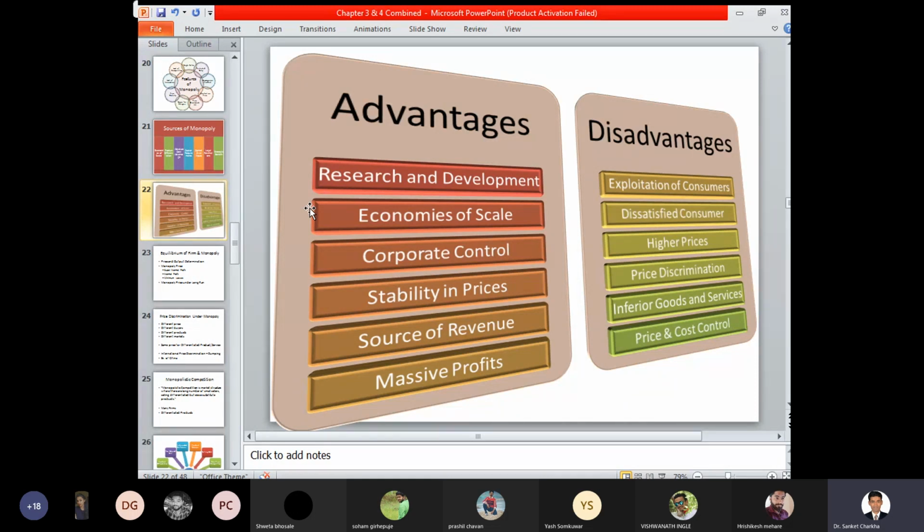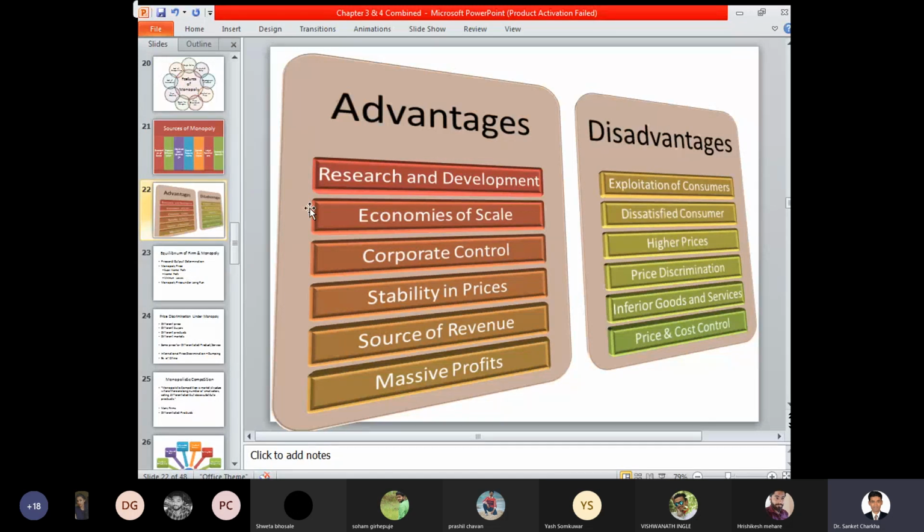Inferior goods and services. Here there are higher chances that inferior goods and services can be provided to different customers. There is always a particular seller who is selling a particular commodity, and the customer is in need of a particular commodity or certain goods. If the customer is in need, he will be tempted to purchase that commodity whatever the price situation, whether the price is increased or decreased. The customer is ready to purchase the goods or services at any quantity or any price.